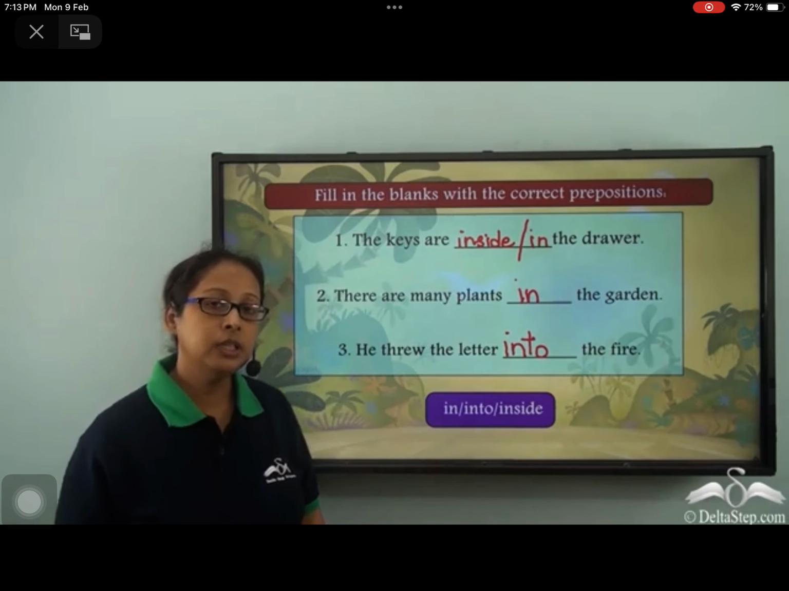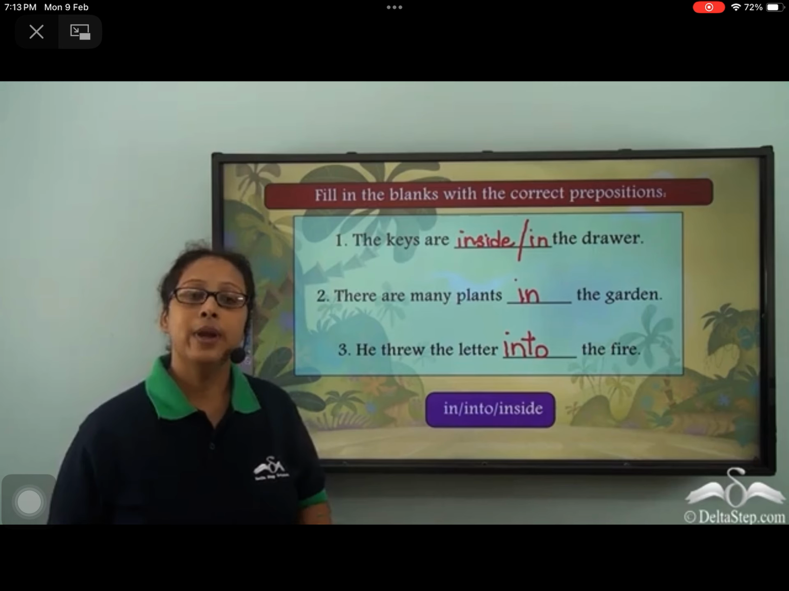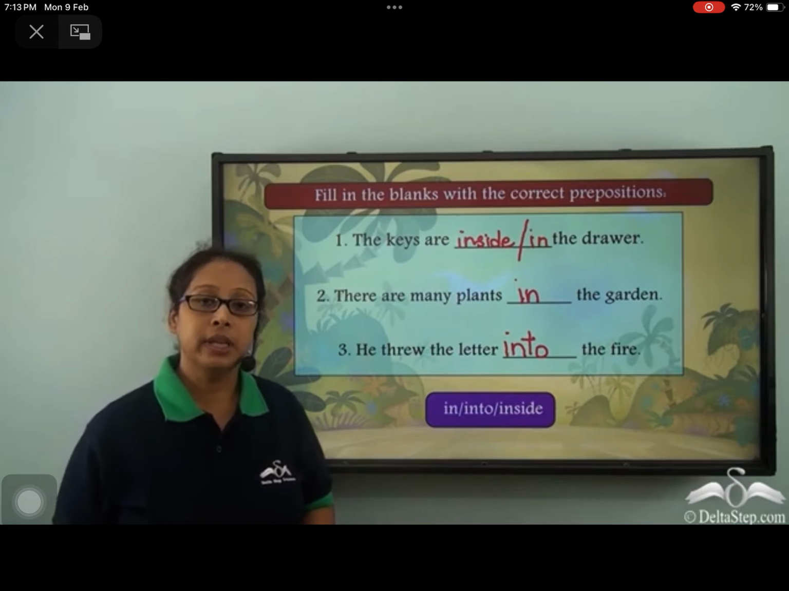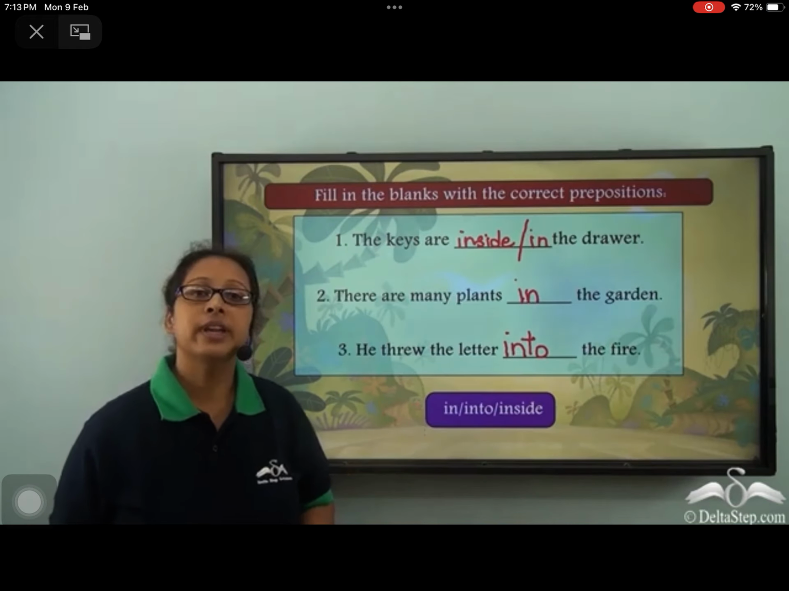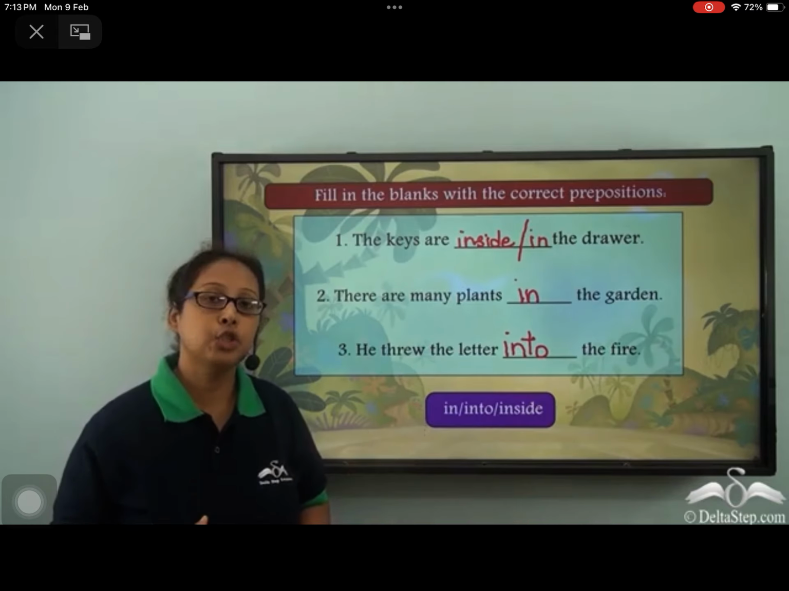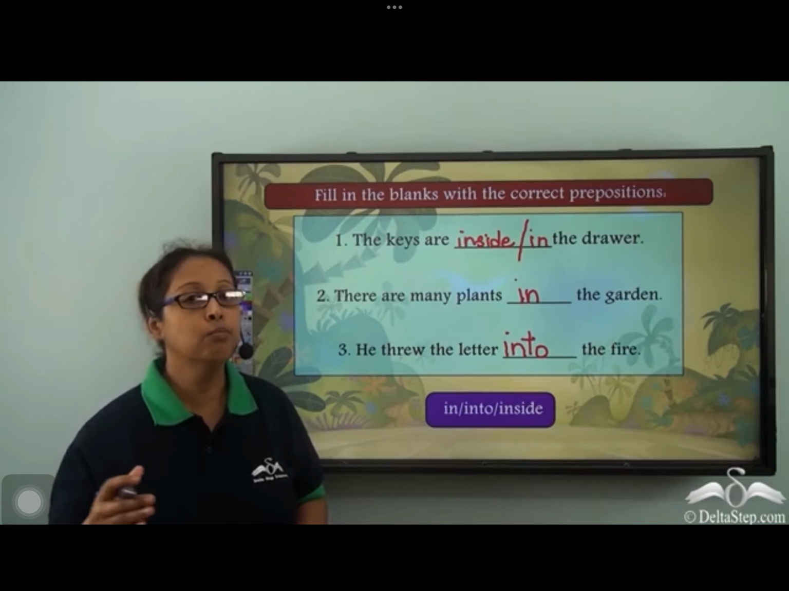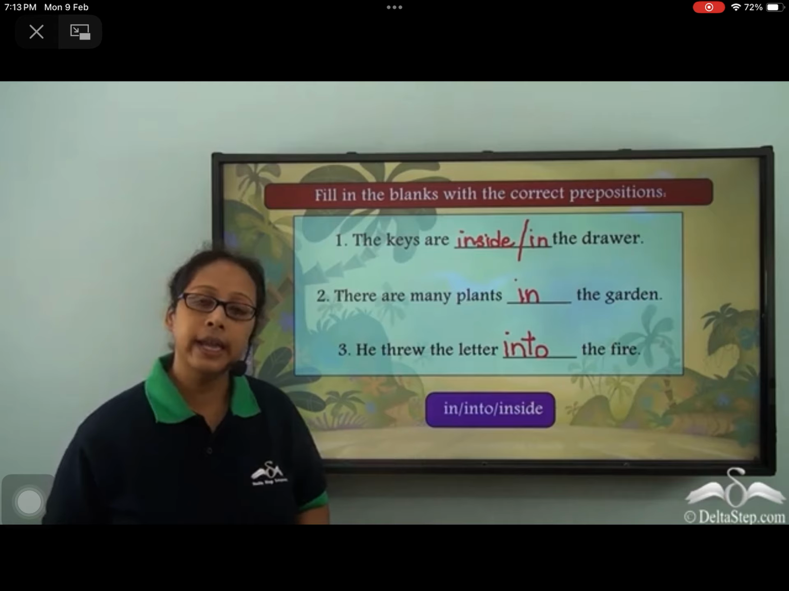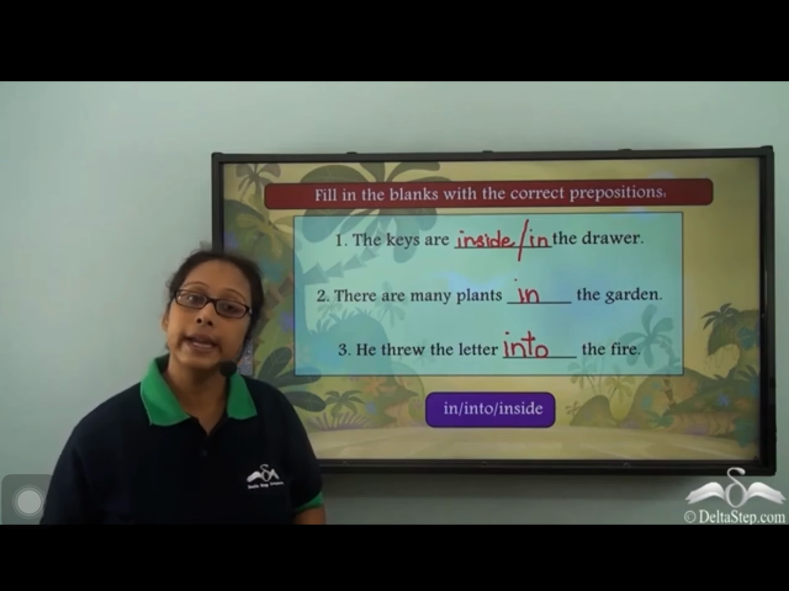So we have learned new prepositions today: in, into and inside. When we use inside, we are specifying that something is enclosed within an area or within a thing. When we use into, we are talking about a motion that is happening. Somebody was not in the first place and he moved into that place later on. When we use in, we are talking about something being within or being inside.